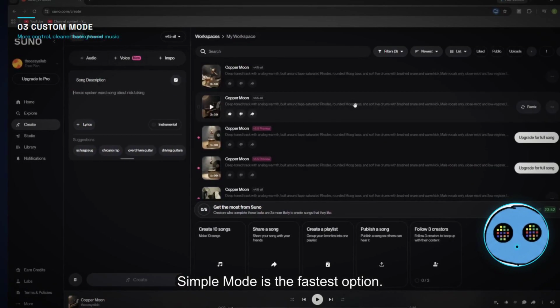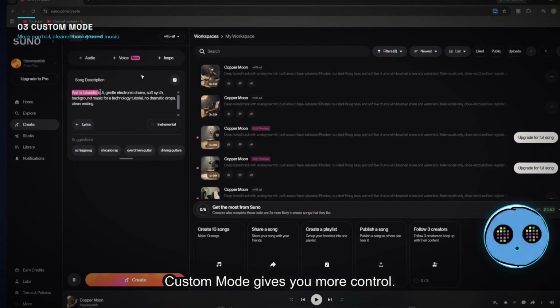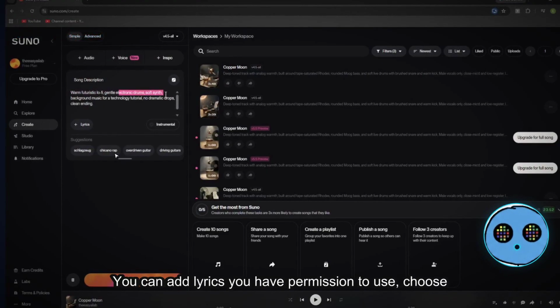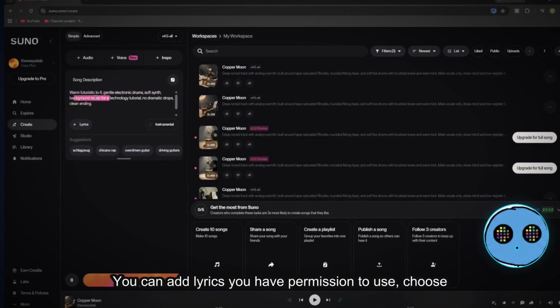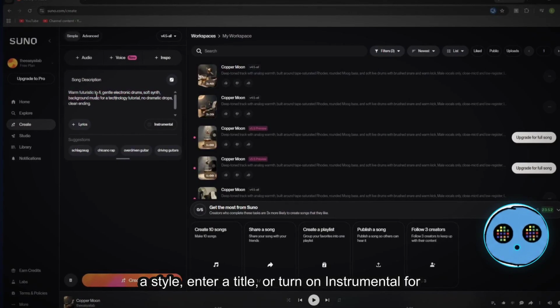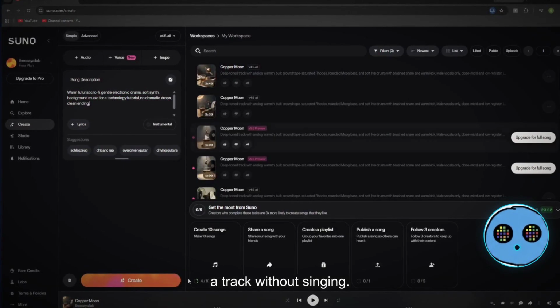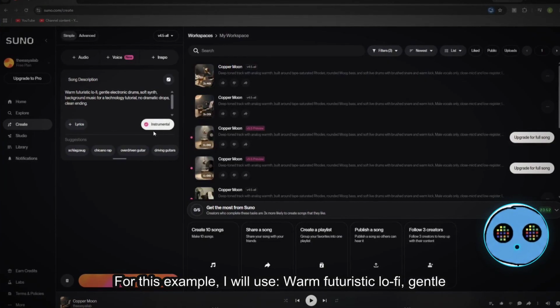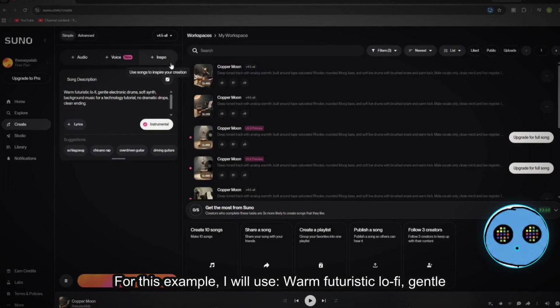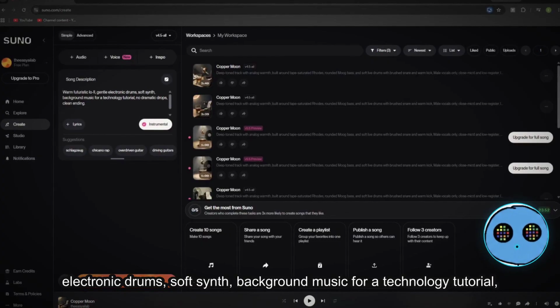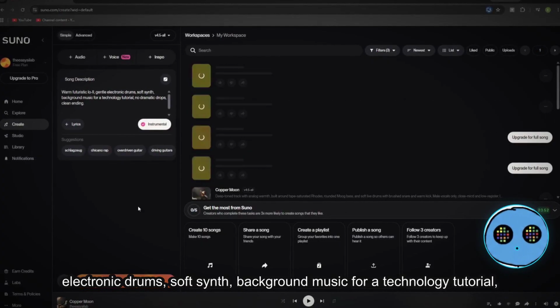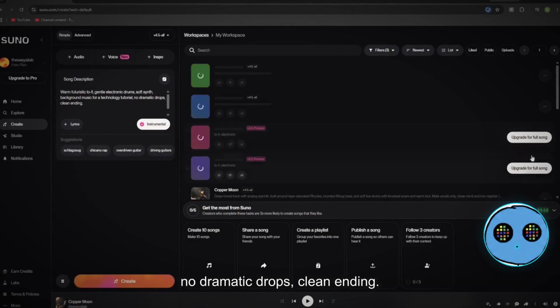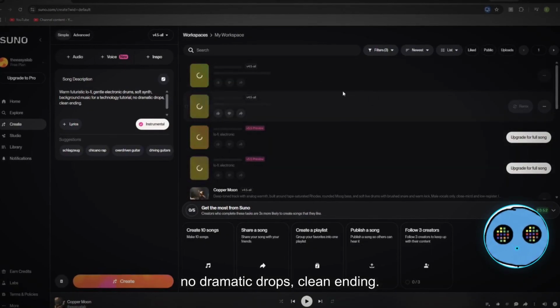Simple mode is the fastest option. Custom mode gives you more control. You can add lyrics you have permission to use, choose a style, enter a title, or turn on instrumental for a track without singing. For this example, I will use: warm, futuristic lo-fi, gentle electronic drums, soft synth background music for a technology tutorial, no dramatic drops, clean ending.